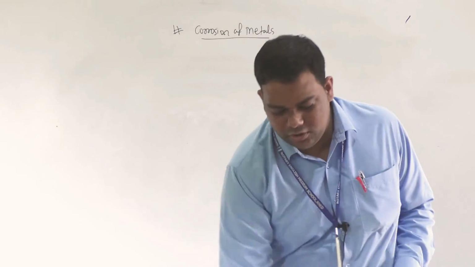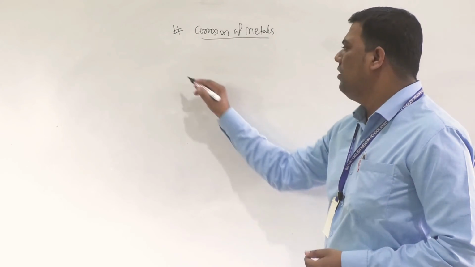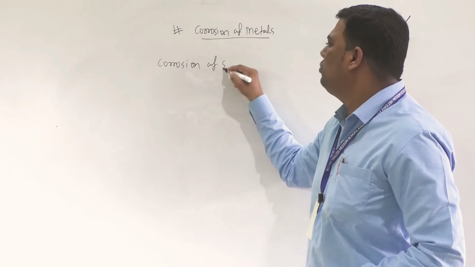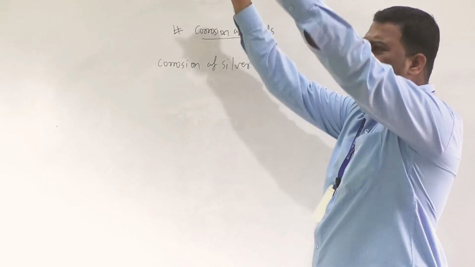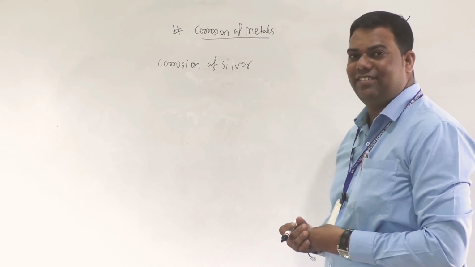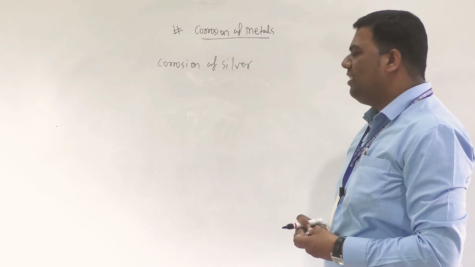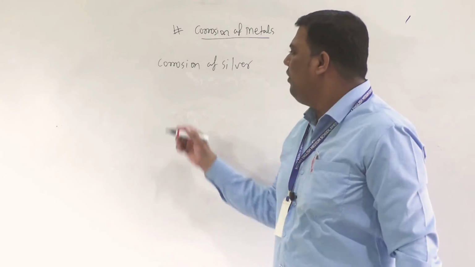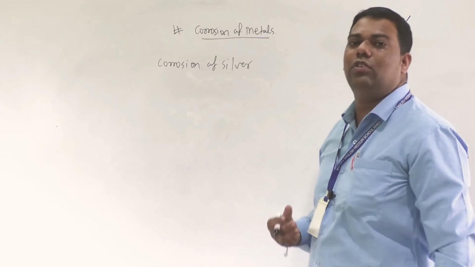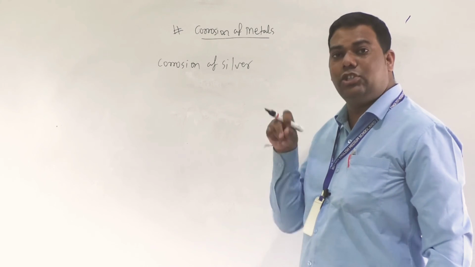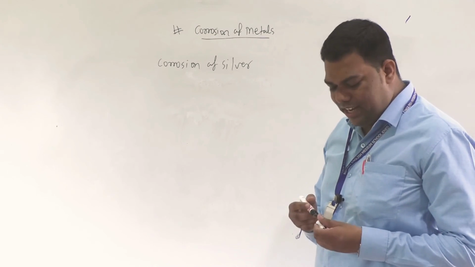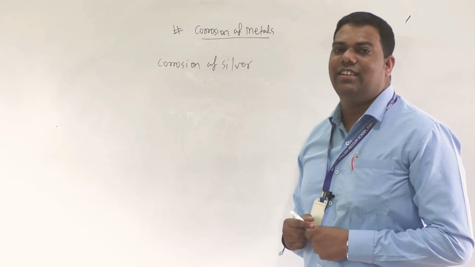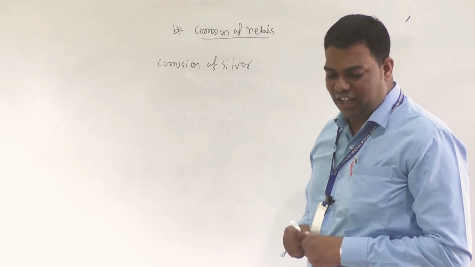Now corrosion of silver, which we also observe easily in jewelry. Silver reacts with H2S present in air to form a black coating of silver sulfide.